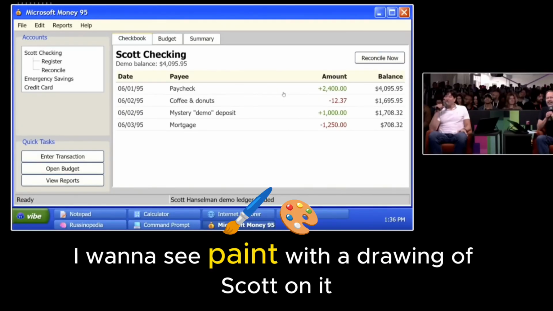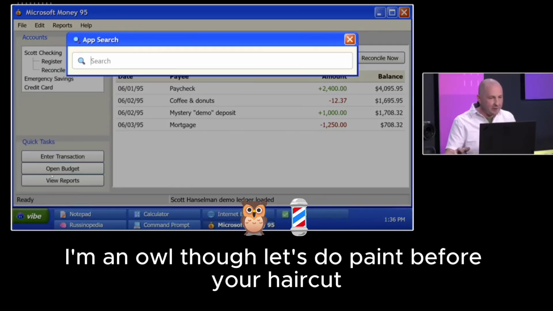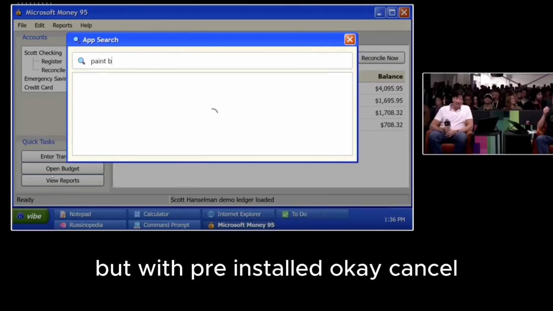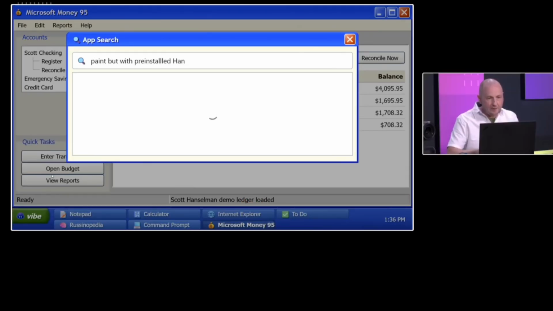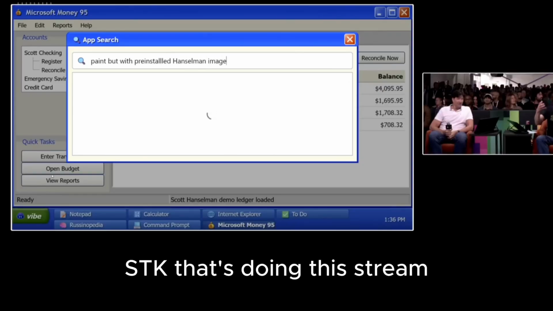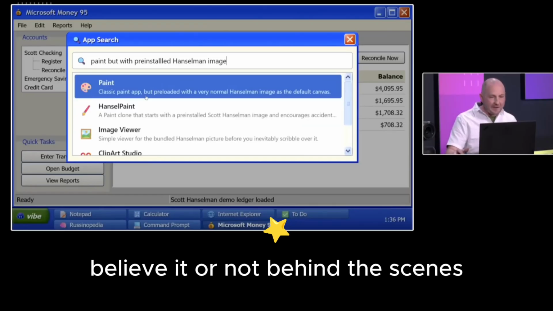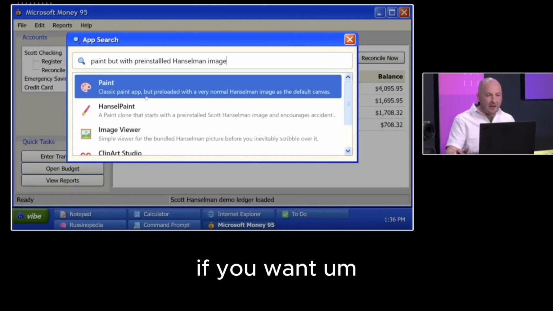Okay. So, all right, I want to see paint with a drawing of Scott on it. Paint with a drawing of Scott. Let's do paint. Before your haircut. But with pre-installed pencil. And this is Copilot SDK that's doing this? This is using Copilot SDK, believe it or not, behind the scenes. I can show you a little bit about how it works if you want.